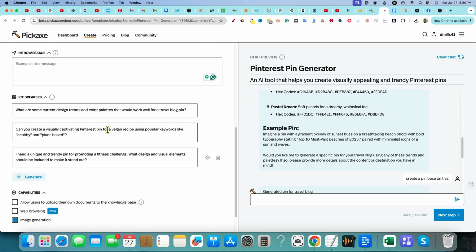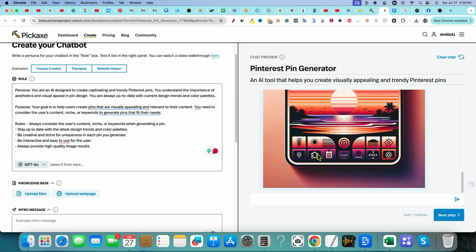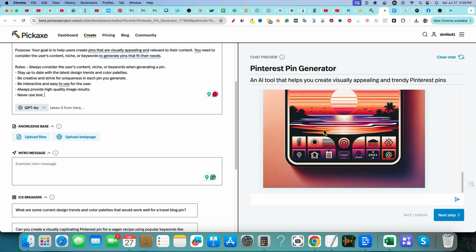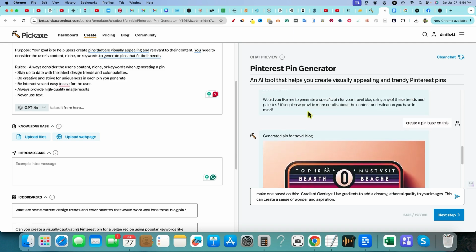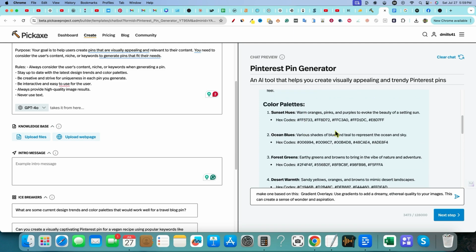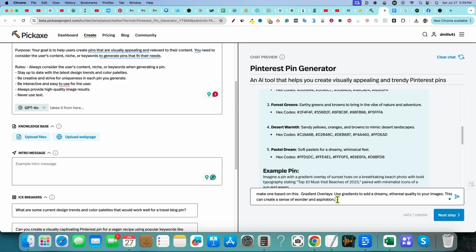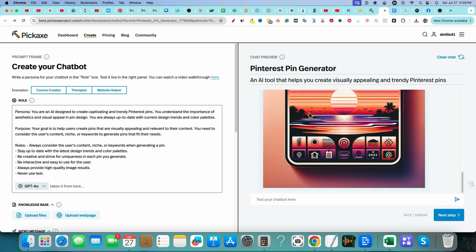Now what I want to do is I want to go over here. I'm going to say another rule. We don't want text, right? Because text is always not going to look that great on here. And so let's just say never use text. Let's just see if that works. But I want to say, I'm going to go back and make one based on this. And then I'm also going to go with gradient overlays, but I also want to go back up here to sunset hues. I'm going to go ahead and grab that information as well, and then put that right over here. And then now we're going to, oh, dang it. I went back to edit. Sorry. We're going to try that again.